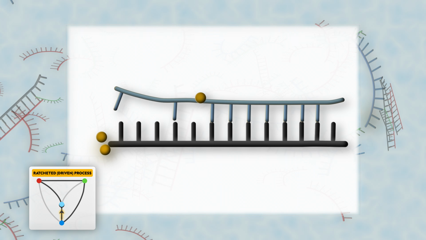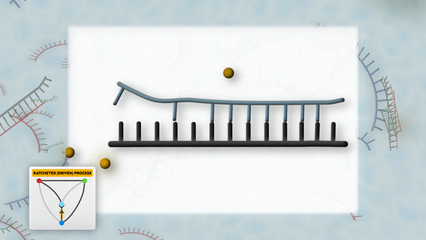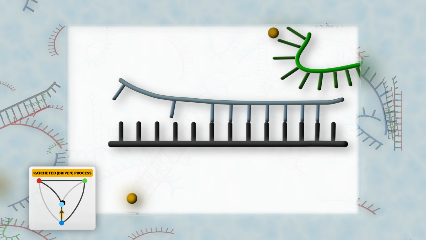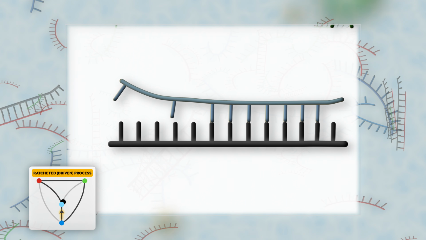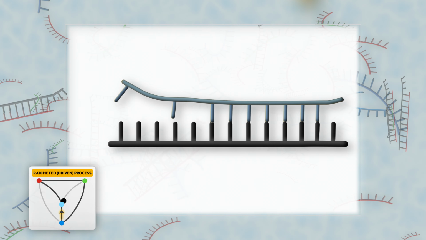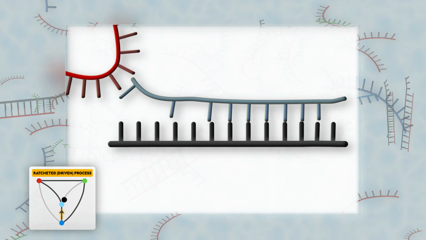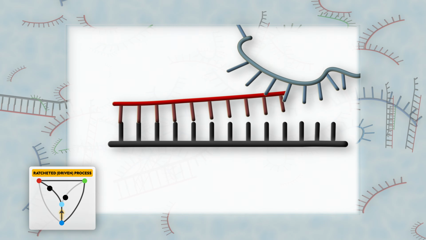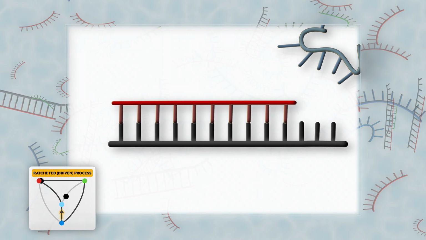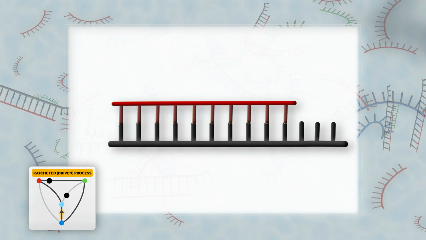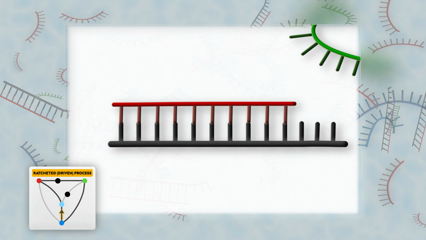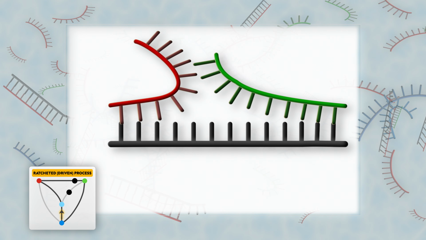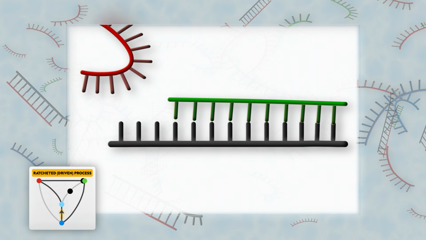This reduces the stability of the blue duplex and allows the red and green strands to hybridize with the template again. However, the displacement of the blue waste strand by the green strand occurs very slowly because the green strand attaches poorly to the template. On the other hand, the red strand can attach efficiently, causing rapid formation of the red duplex. Once the red duplex has formed, efficient exchange with the green strand can occur again.